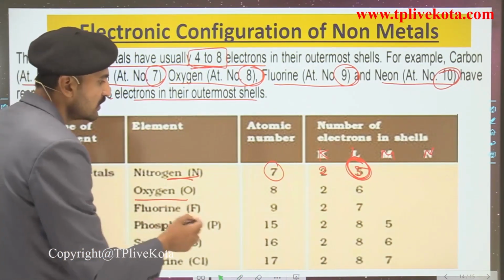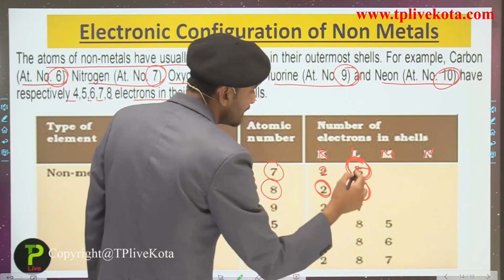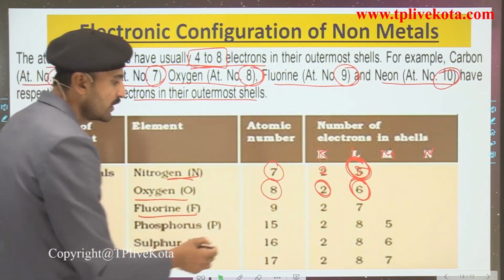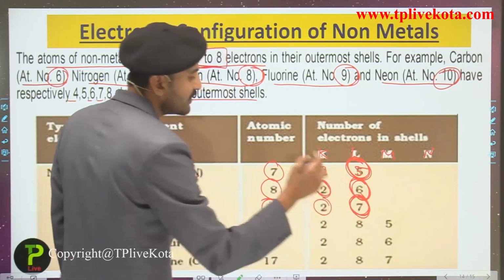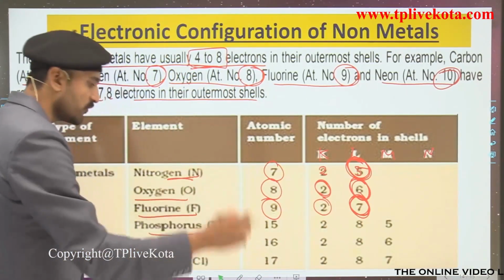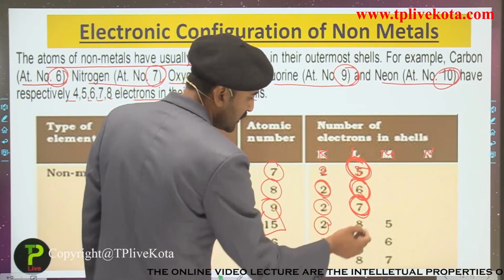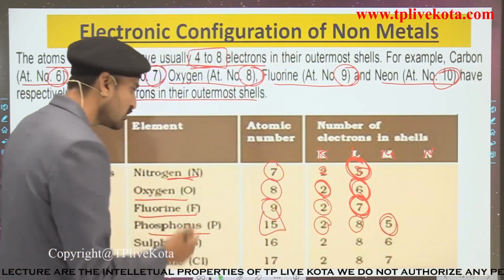Talking about oxygen, its atomic number is 8. It has the electronic configuration 2, 6, that is, it has 6 electrons in its outermost shell. Talking about fluorine, its atomic number is 9. Its electronic configuration is 2, 7, that is, 7 electrons in the outermost shell. Now phosphorus has the atomic number 15. It has 2 electrons in the first shell, 8 electrons in the second shell and 5 electrons in the third shell, or the outermost shell.